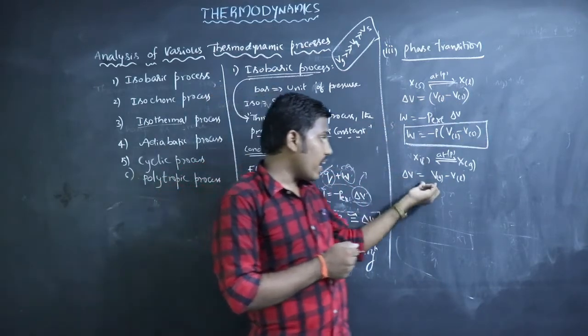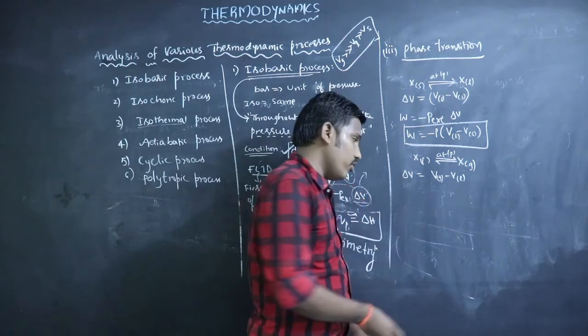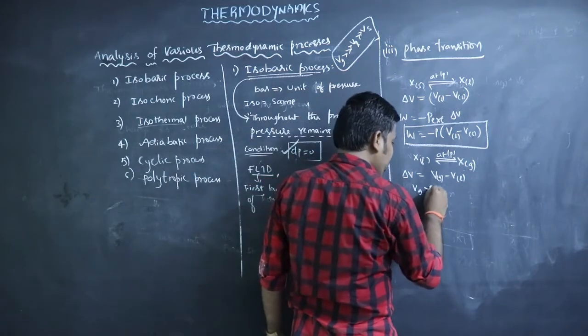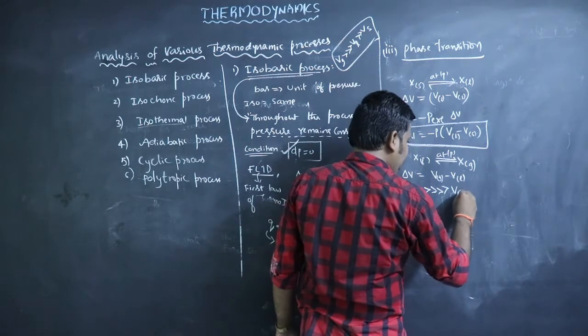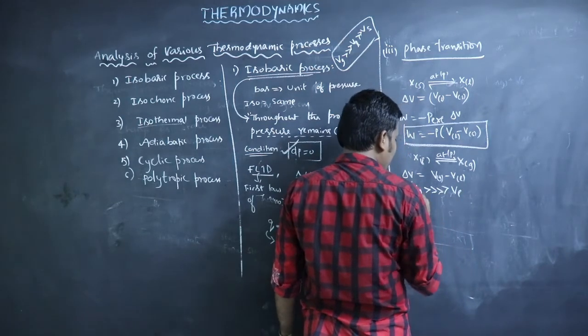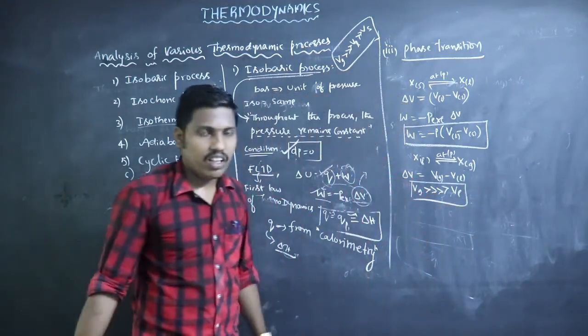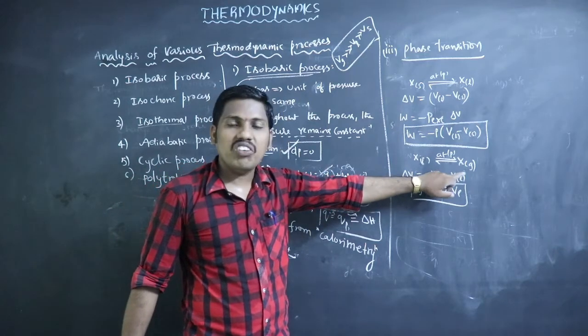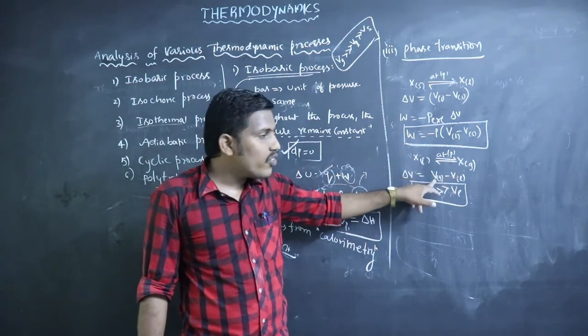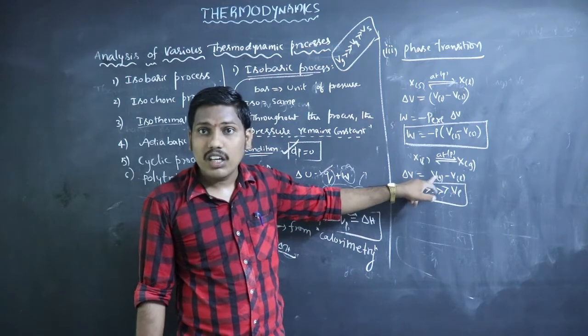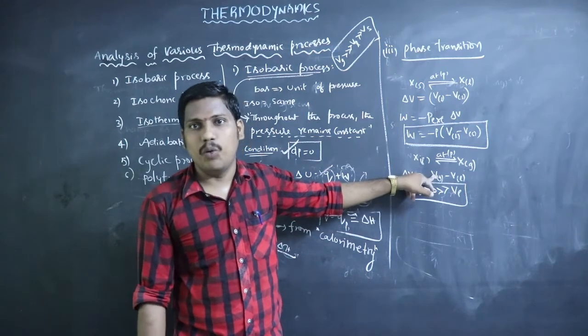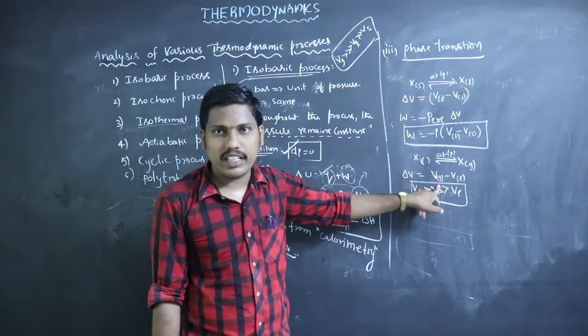But here, with gas and liquid, you know that the volume of gas is very much greater than the volume of liquid or solid. So that's why we can neglect the volume of liquid when compared with the volume of gas, because gas will occupy more volume than liquids and solids.